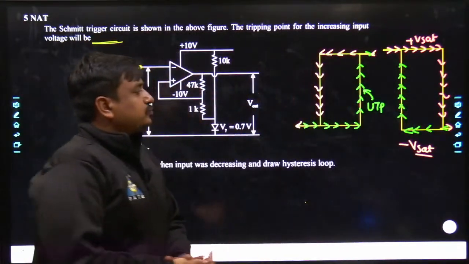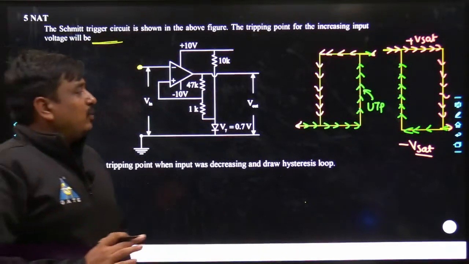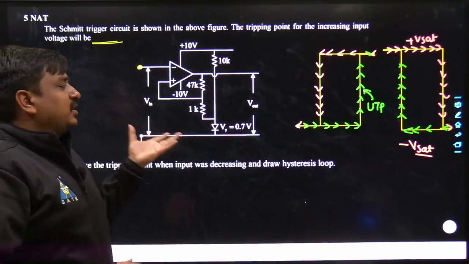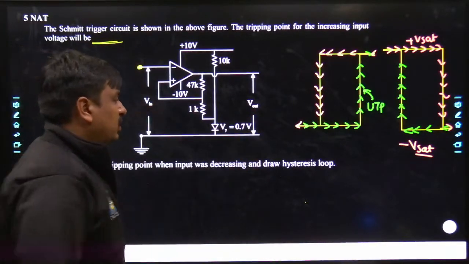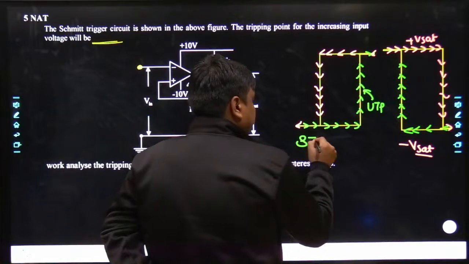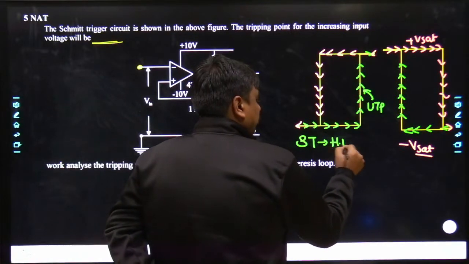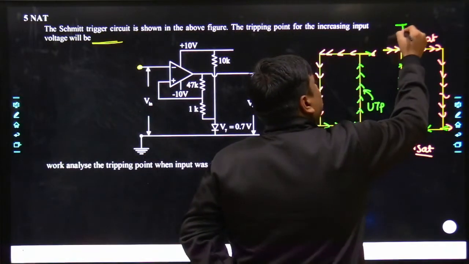Agreed? Now, for this particular circuit, which hysteresis loop is suitable? The first one or the second one? The first is the standard hysteresis loop, and the second is the inverting hysteresis loop.